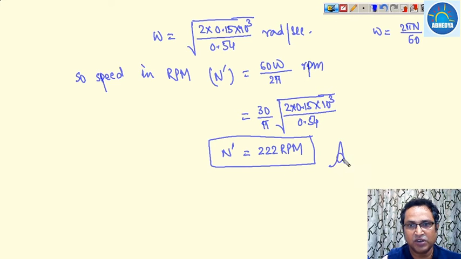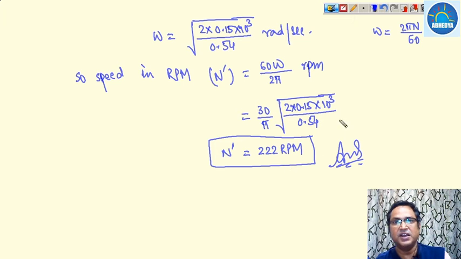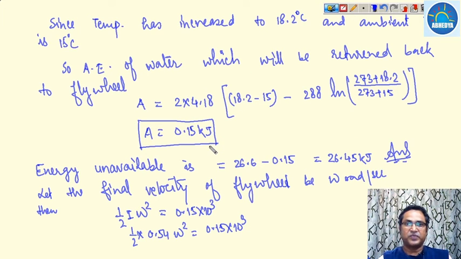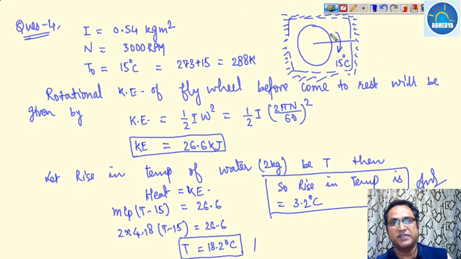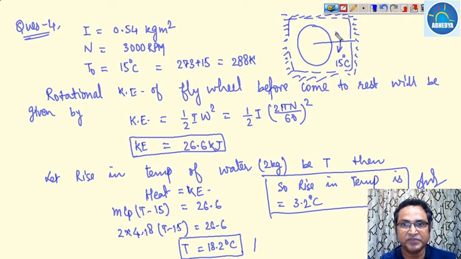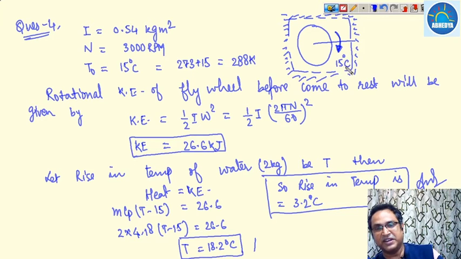So this is the total final RPM of the flywheel when this heat will be utilized as available energy for the bearing and water of this flywheel. Okay, so this was a very good question, in which first the flywheel increases the temperature of water, and after that, when this water comes into thermodynamic equilibrium with the environment, it is used to again move the flywheel.